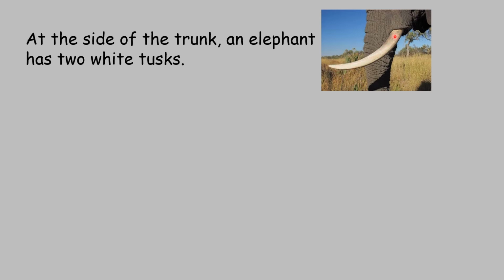Many people are cutting and pulling out these tusks of the elephant and selling it in the market, which is a wrong thing to do because you are hurting the elephant. This is just little information for you. These white things that come out from the side of the trunk, they are called tusks.